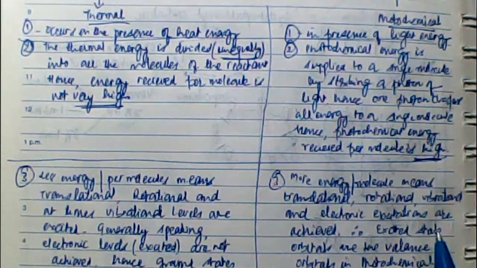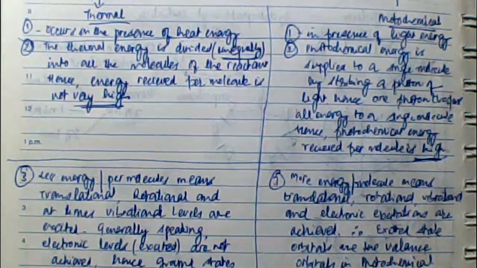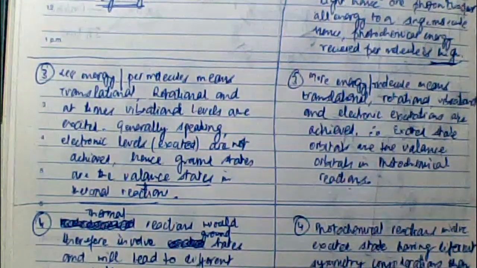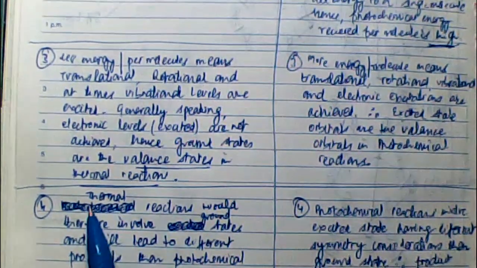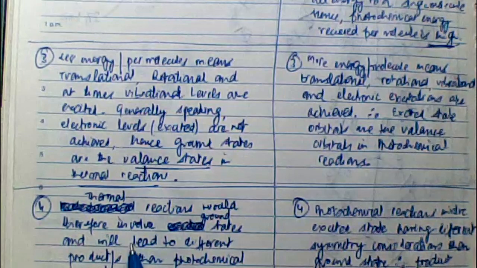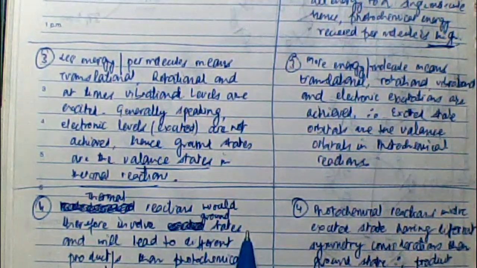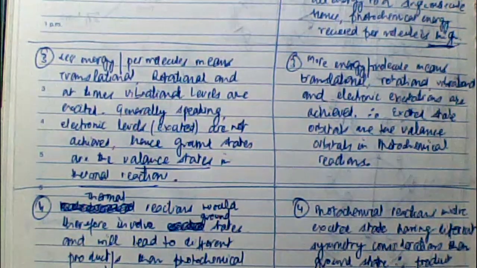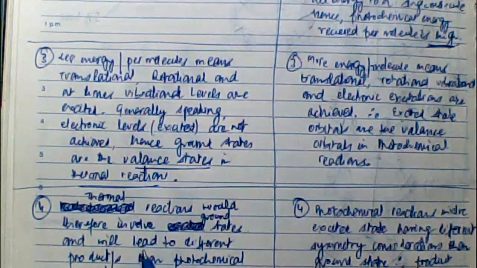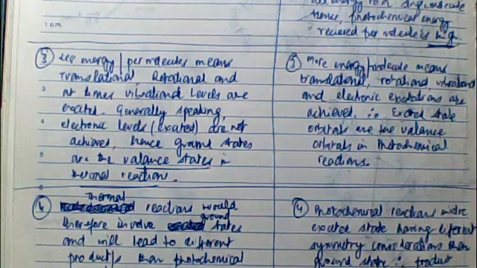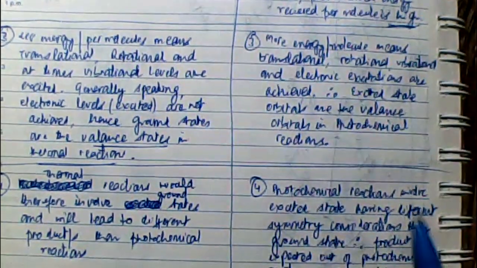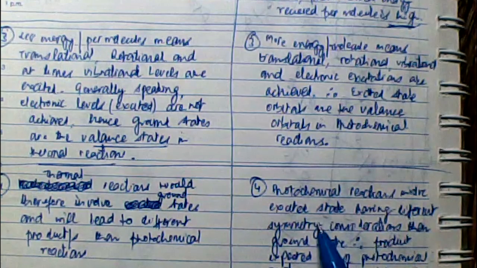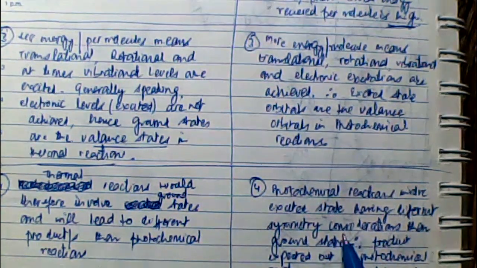This is a very important point to make: in the case of thermal reactions, the reactions would be occurring from the ground state, which will have different symmetry properties as compared to the excited state. Hence we expect a different product in the case of thermal reaction as compared to the photochemical reaction. In contrast, photochemical reactions involve the excited state, which has different symmetry properties or considerations than the ground state, and therefore the product of a photochemical reaction is normally different from the thermal reaction.